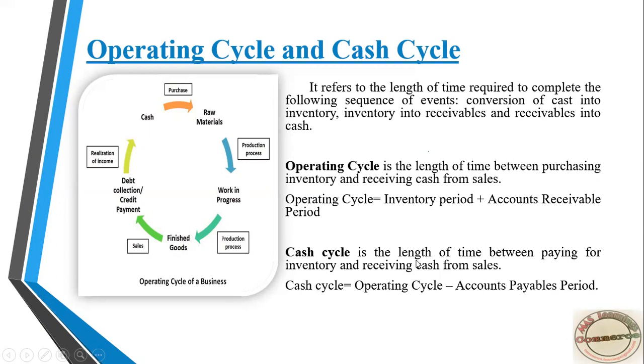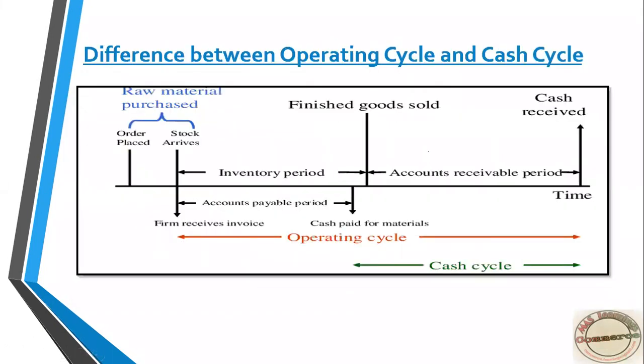For this, the figure will help you understand the concept. What is the difference between the operating cycle and the cash cycle? Once you place the order for raw material, stock will arrive at the factory. Then the inventory period will start from here: raw material, conversion to semi-finished goods, semi-finished goods to work in progress, then finished goods.